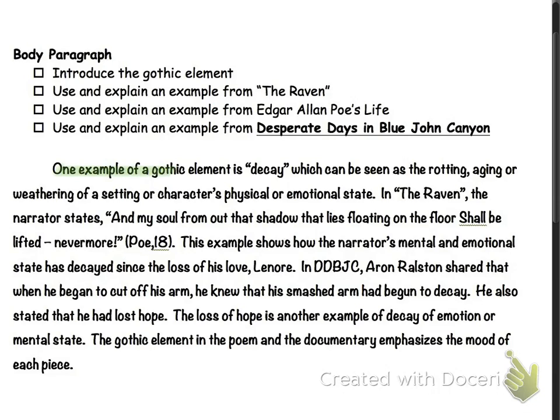Our paragraph starts with a topic sentence. One example of a Gothic element is decay, which can be seen as the rotting, aging, or weathering of a setting or character's physical or emotional state. This not only tells us the Gothic element that we'll be writing about or reading about, it also defines it.